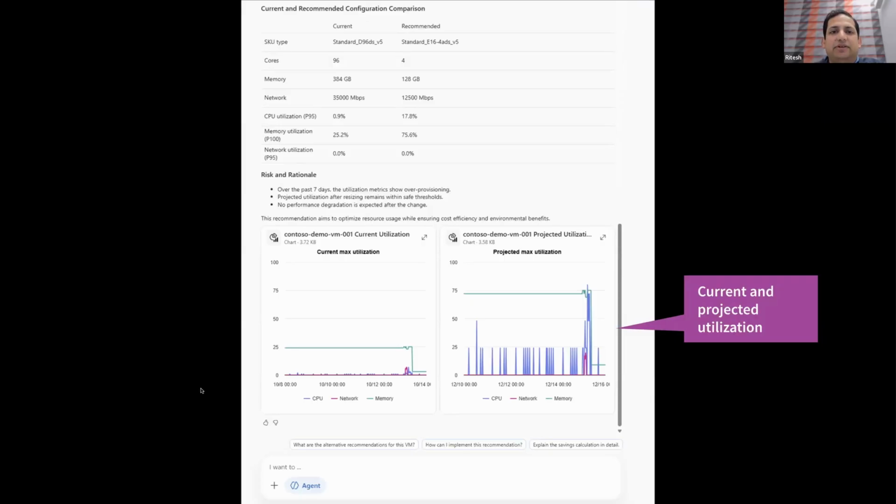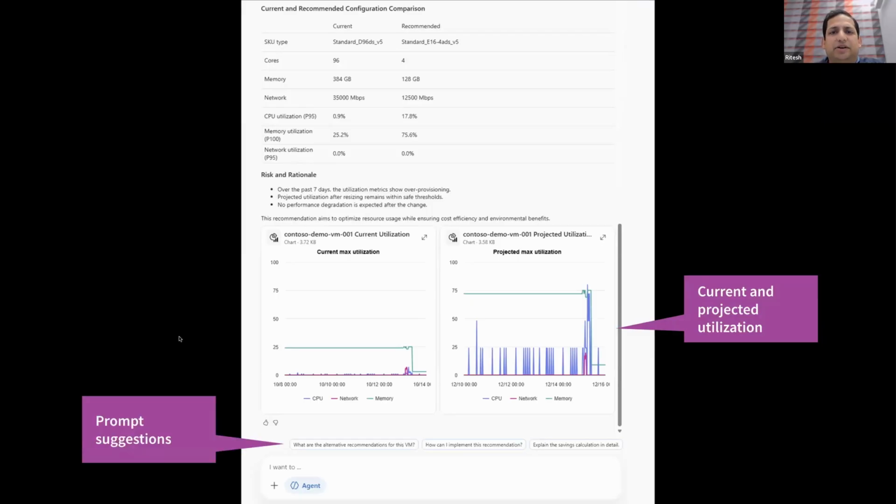I can see that even with 4 cores, there's still a lot of buffer space for my workload to grow if required. I'm still uncomfortable, though; 96 cores to 4 cores is a bit drastic. I notice that the agent gives me an option to check for alternative recommendations, which is what I choose.